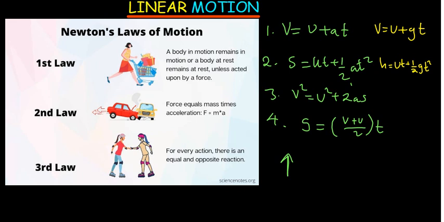And then this one will be v squared is equal to u squared plus 2gh. Now the a is going to become g, the s is going to become h, and then the last one is h is equal to (final velocity plus initial velocity) divided by 2 multiplied by the time. So this is what the equations become.